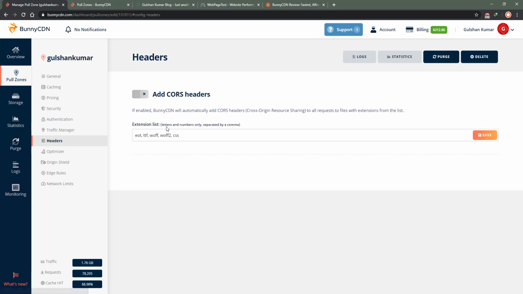Next, there is the headers option. Many times if you are serving font files and we have a CDN configuration like cdn.example.com, enabling the CORS header can be useful, so your font files can load easily.